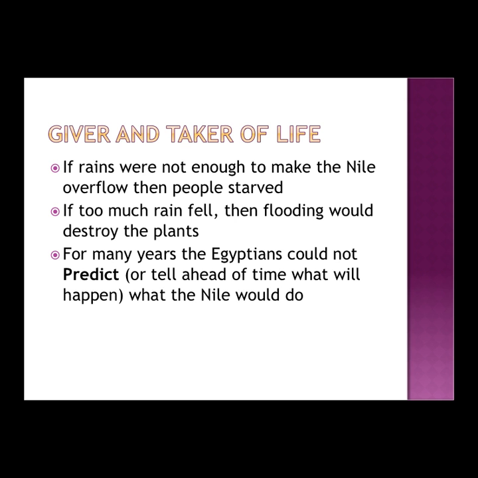But, on the flip side, it could also take life away. If the rains were not heavy enough to make the Nile flood, then Egyptians starved, and if there was too much rain, then the flooding would destroy their crops, and again, they would starve. And for a long time, Egyptians had no way of predicting what the Nile would do. They just had to wait and see what would happen.